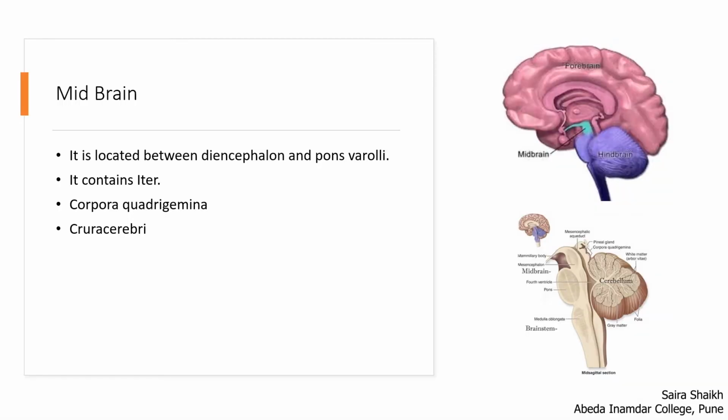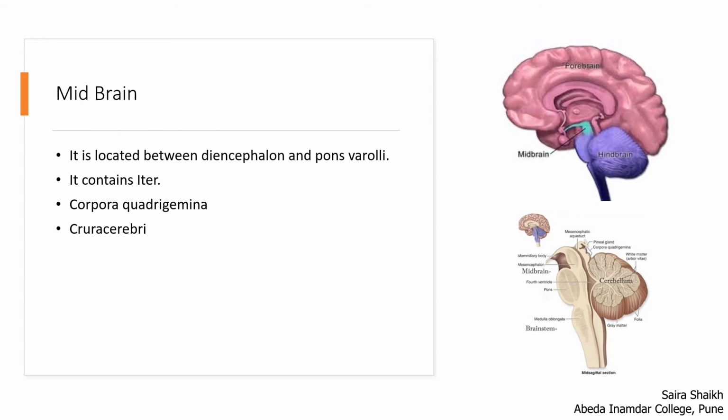Midbrain is located between the diencephalon and the pons varolii. Diencephalon is the last part of the forebrain, and the pons varolii is a part of the hindbrain. The midbrain contains the aqueduct, which is a short canal which connects the lateral ventricle of the cerebrum with the fourth ventricle, that is the metacoel. This short canal is called the aqueduct, which is present in the midbrain. Midbrain also has the corpora quadrigemina and the crura cerebri.